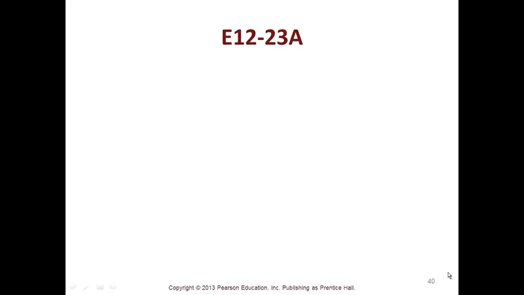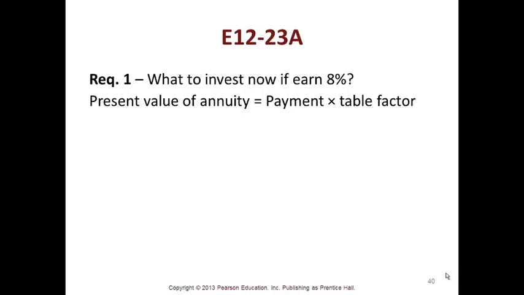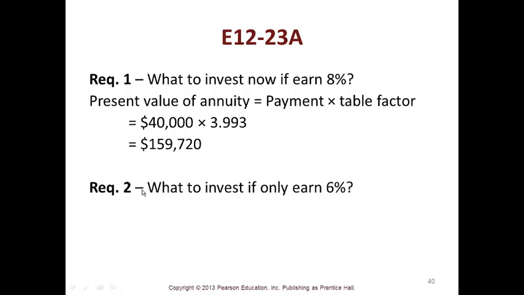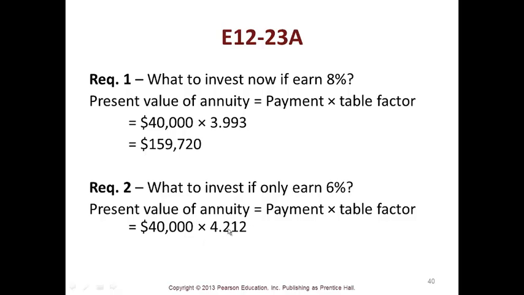So let's look at 12-23A. What to invest now to earn 8%. Present value of an annuity equals the payment times the table factor. So you take your 40,000 times 3.993 and you get 159,720. Requirement 2, what to invest if only earn 6%. You take your present value of an annuity equals your payment times your table factor, and there's your 40,000 times your 4.212. So make sure you can find these in the table before you move on to your My Accounting Lab, or do them in your own calculator so that you can do this without needing to struggle too much with your homework.